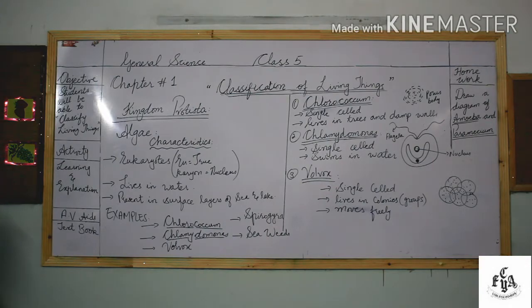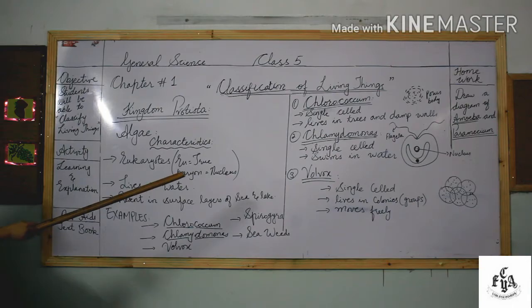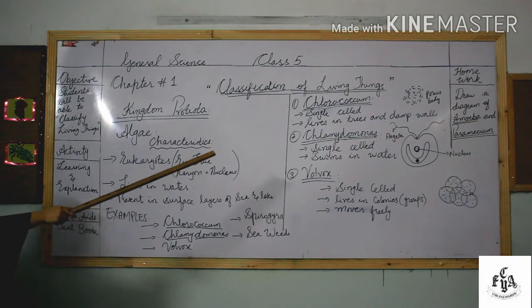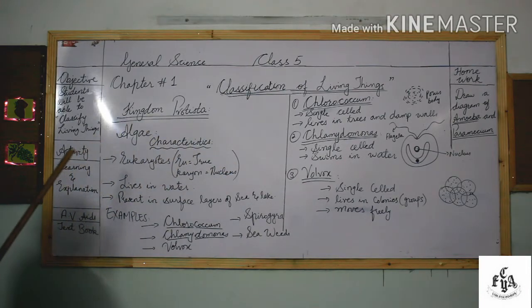Chlamydomonas are also single celled. They swim in water, or live in water. You can see two strands of flagella that help in movement of Chlamydomonas, and they have a well developed nucleus.